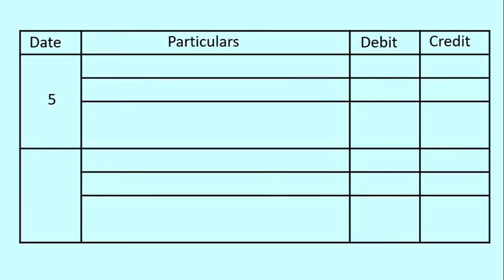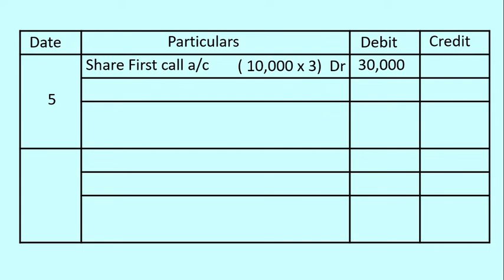Next, moving on to the fifth entry, the next stage at the time of issue of shares is a call stage. So here in this case, a first call money due entry is to be recorded. Share first call account is debited with 10,000 into 3 rupees. That is 10,000 shares at rupees 3 per share is the due amount towards first call.